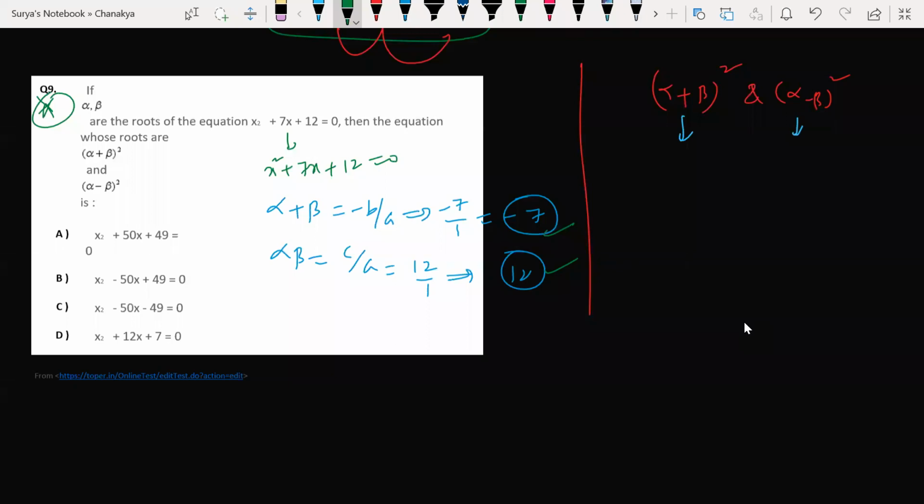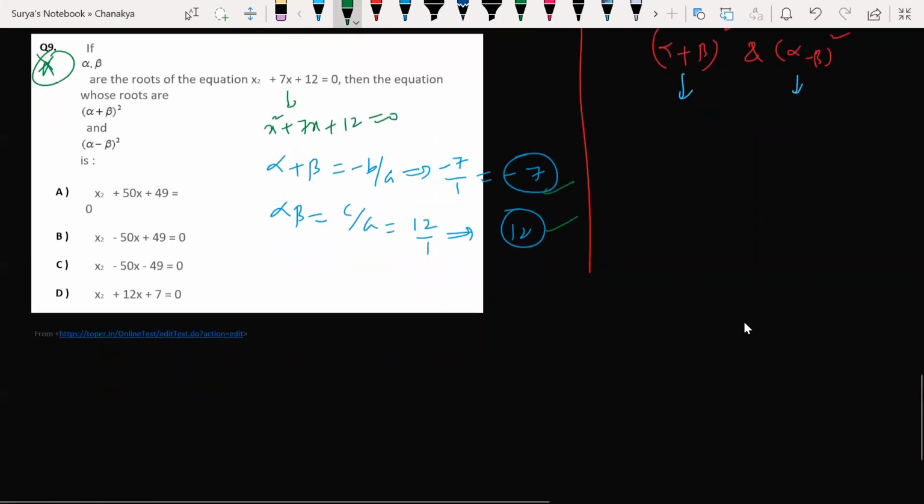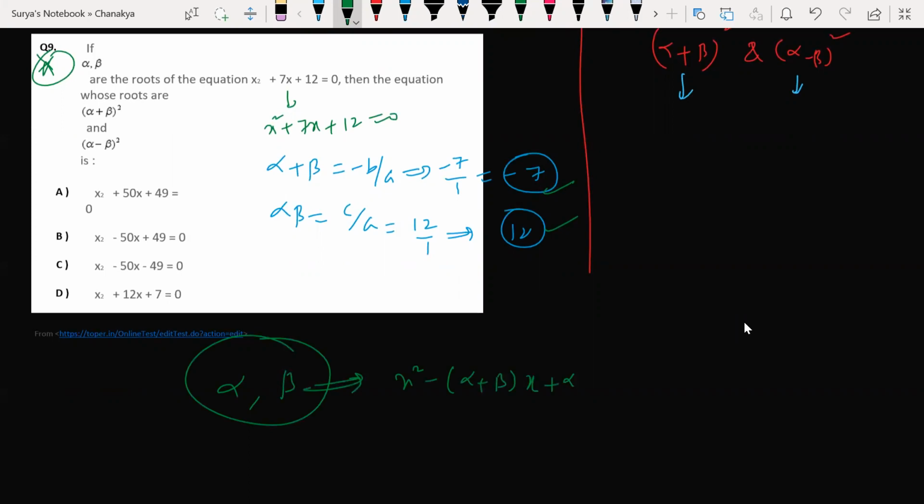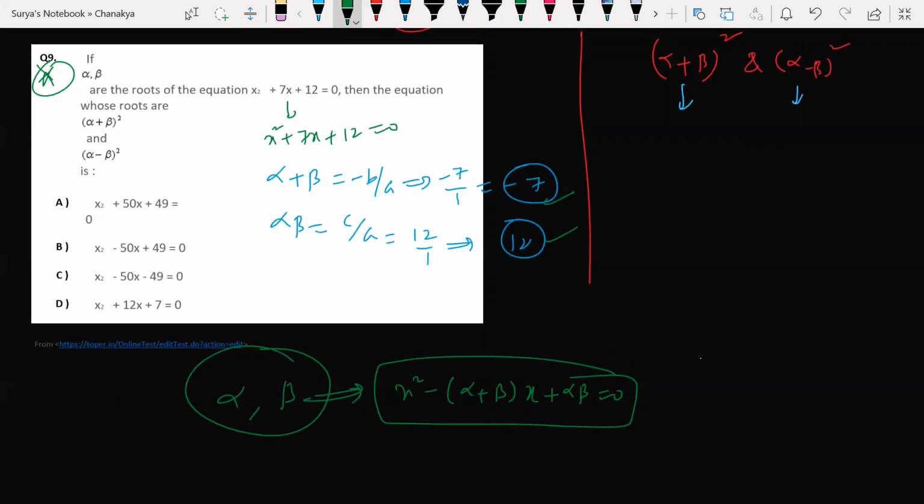Very simple, beta. Look at this here. What I told, look at this here. No one is catching the point here. See here, if alpha, beta are the roots, then using this, what quadratic equation can we write? x square minus (alpha plus beta) into x plus alpha beta is equal to 0. This is the quadratic equation which I can write if I have the roots. Am I correct or not? Now I have the roots. What are the roots I have here?